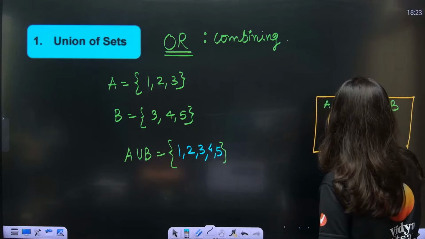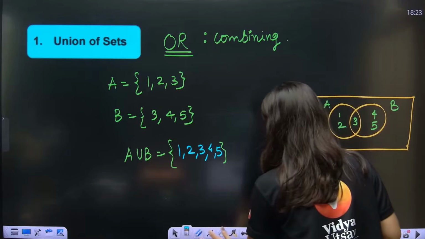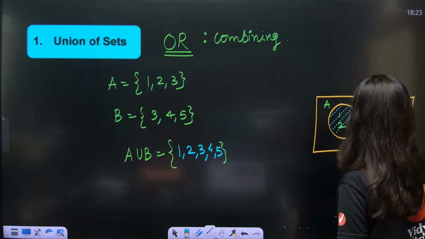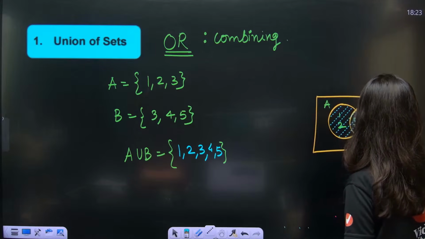Now A union B, the shading, if you allow me the shading of A union B, it will look like this. A union B shading. Can you see? This is your A union B.